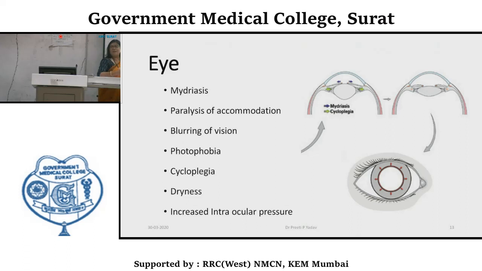Because of this mydriasis, there will be an increase in intraocular tension. Normally, in individuals with no other pathological changes in the eye, or with a normal angle, this increase in intraocular tension will not cause any adverse effect or problem. But if a person has glaucoma, then this mydriasis, or dilatation of the pupil, can increase intraocular tension, which can be troublesome.